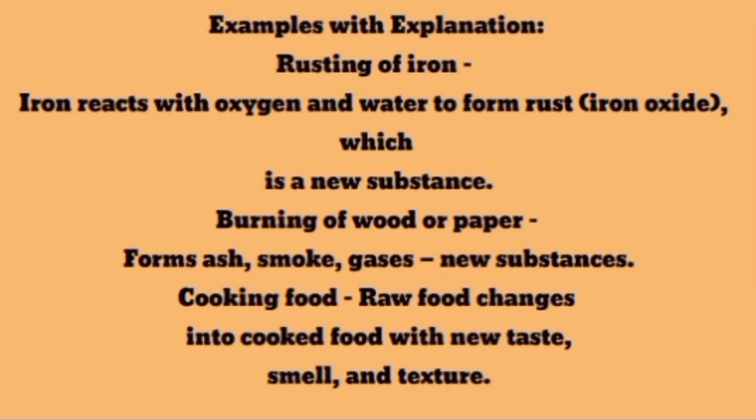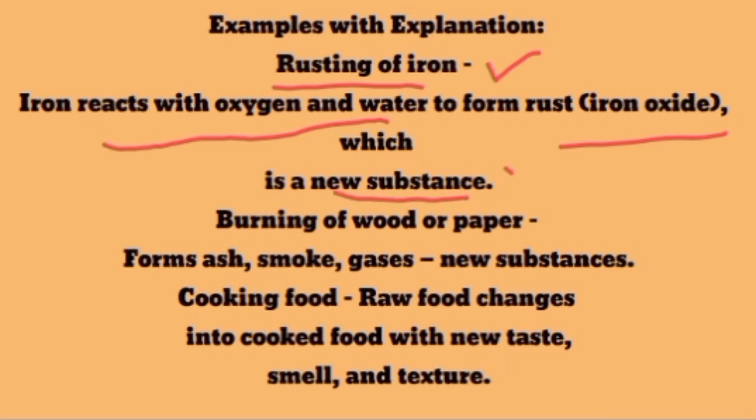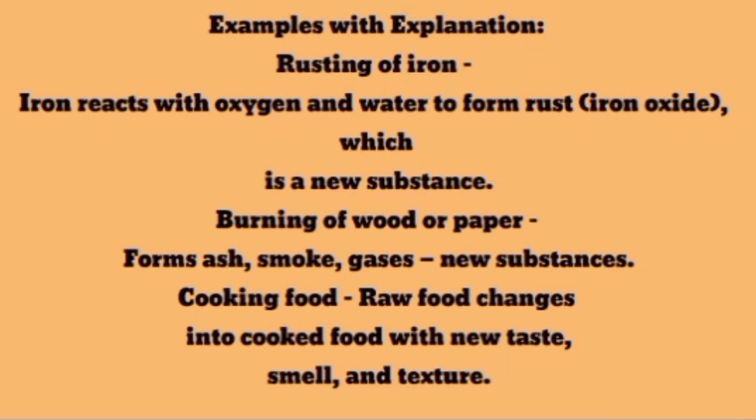Let's discuss some examples of chemical change. Number one is rusting of iron. During rusting, iron reacts with oxygen and water and forms iron oxide. Iron oxide is a totally new and different substance from iron, and iron oxide cannot be reversed back to original iron. A new substance is formed, so it is a chemical change.